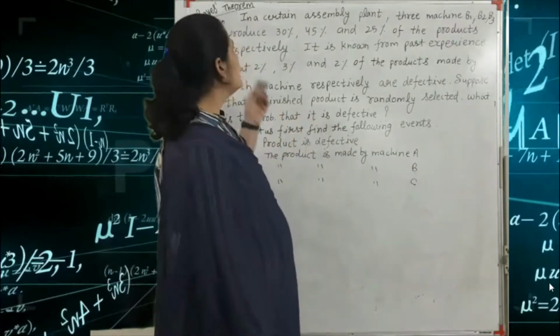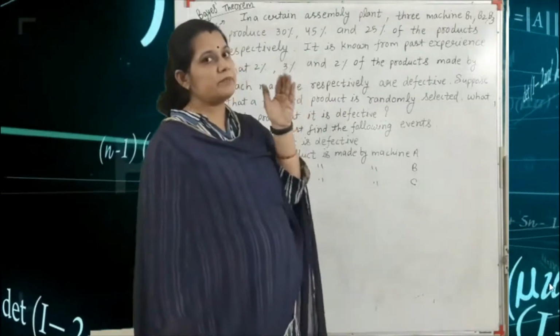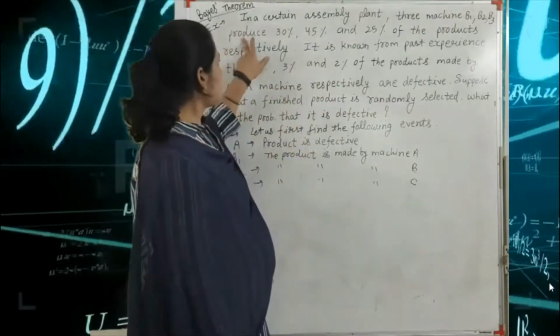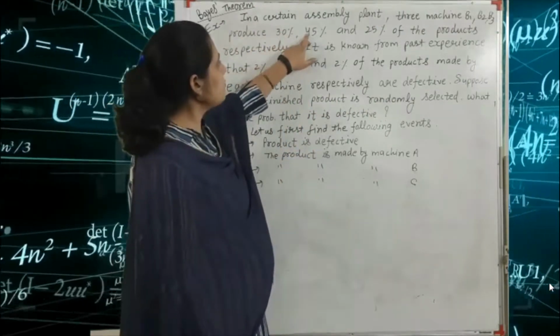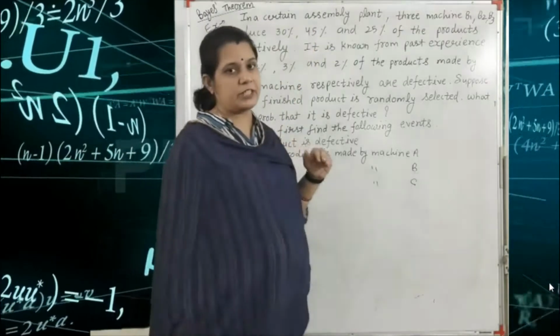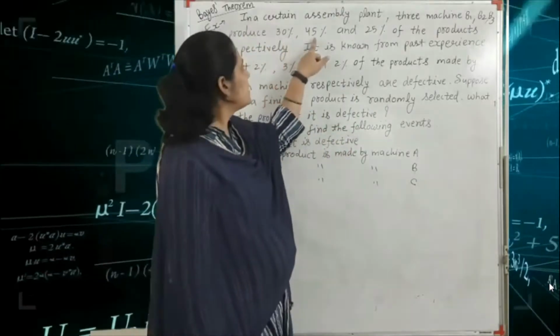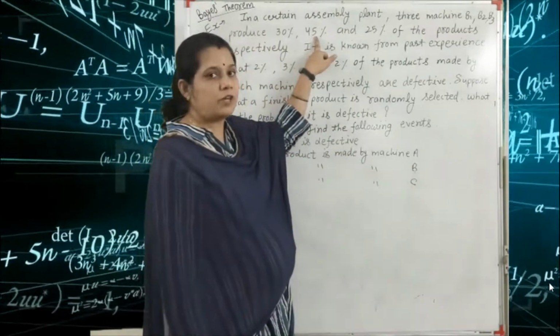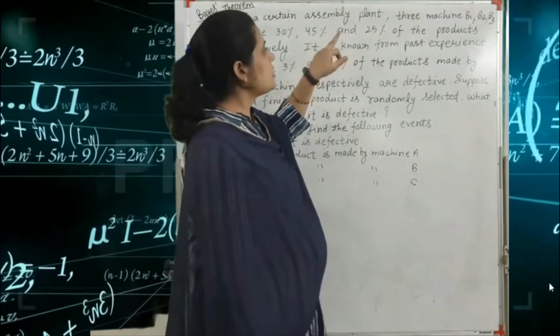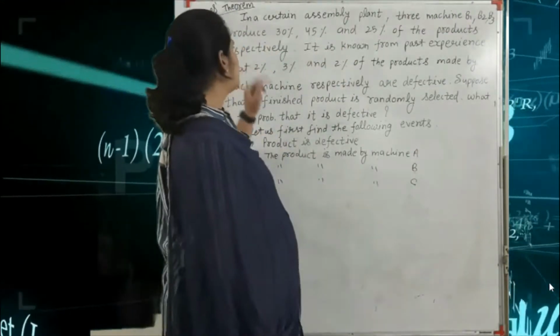That means in an assembly plant, three machines B1, B2, B3 produced 30%, 45% and 25% of the product respectively. Machine B1 produced 30%, machine B2 produced 45% and machine B3 produced 25% of the product.